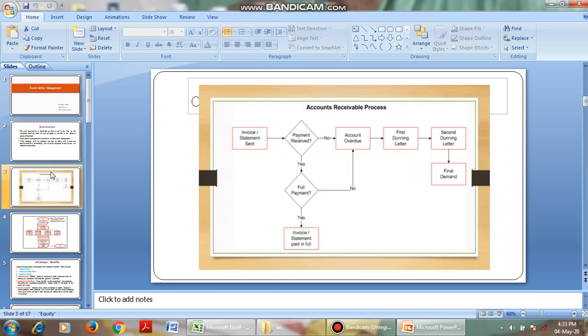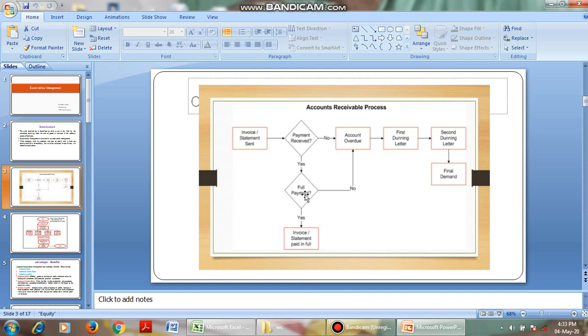Let us see the account receivable process. Invoice or statement: we have sold the goods, and if the payment is received in full, then the transaction is completed.